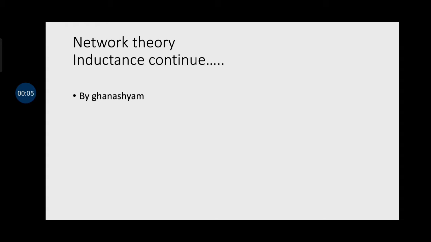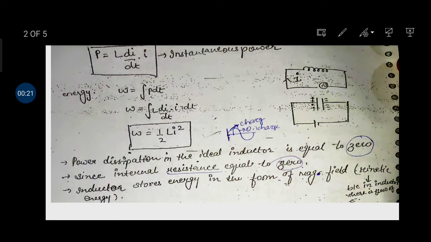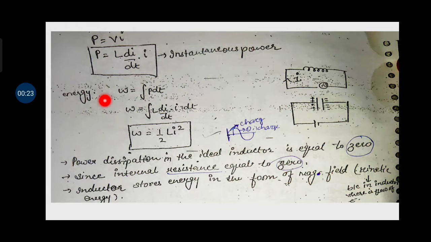Today we are going to discuss the continued lectures of inductance and then we are going to discuss the capacitance effect. In the previous lectures we have already discussed the inductance formula and the voltage drop across the inductance. Now see the power across the inductance. Power across the inductance is voltage into current. Voltage across the inductance is L di by dt, and the power is L di by dt into current. So this is our instantaneous power.